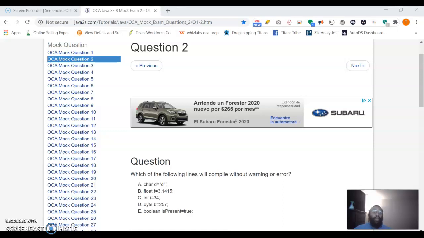So with that being said, we're going to look at a couple of these questions on my other screen here, and let's just get to it. And like I said, nobody's perfect. So some of these questions are tricky, but we're just going to do our best. It's about 1 o'clock in the morning here where I'm at, and I'm just having a late night study session. I wanted to make sure I held myself accountable for these videos. So let's get to it.